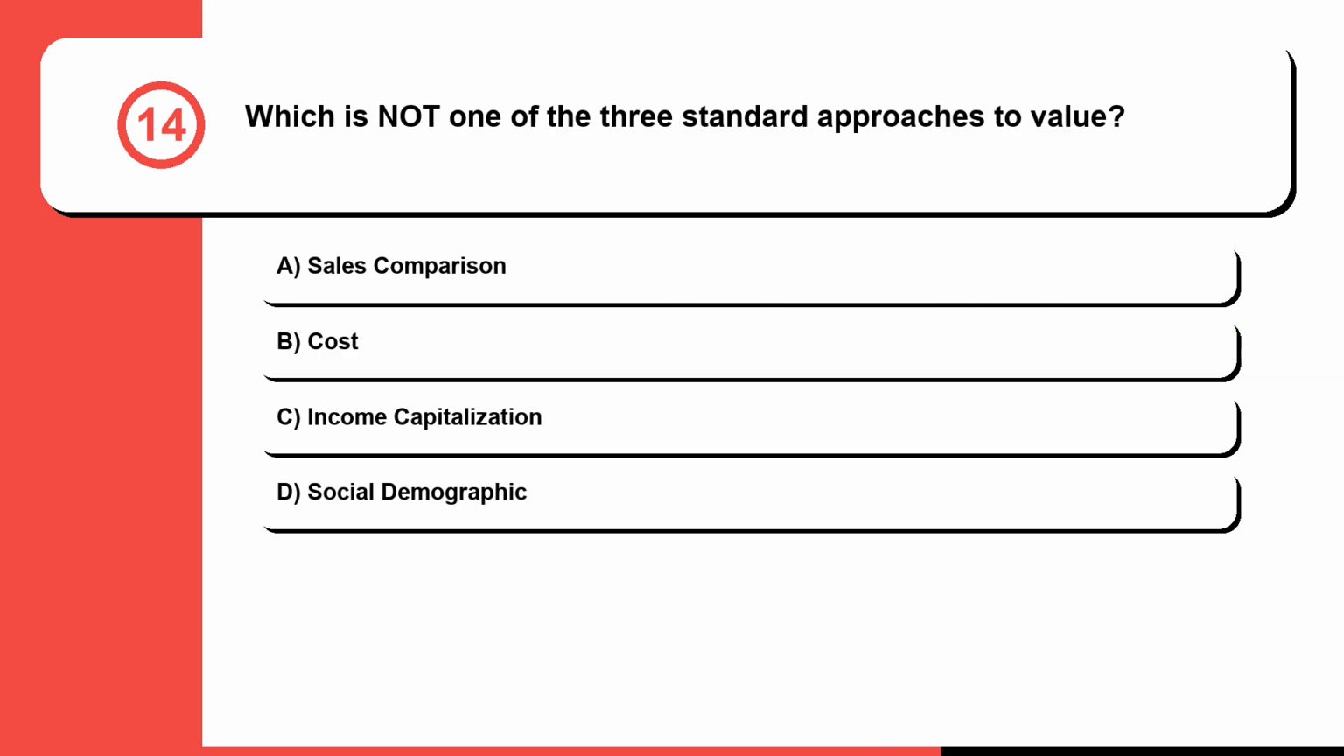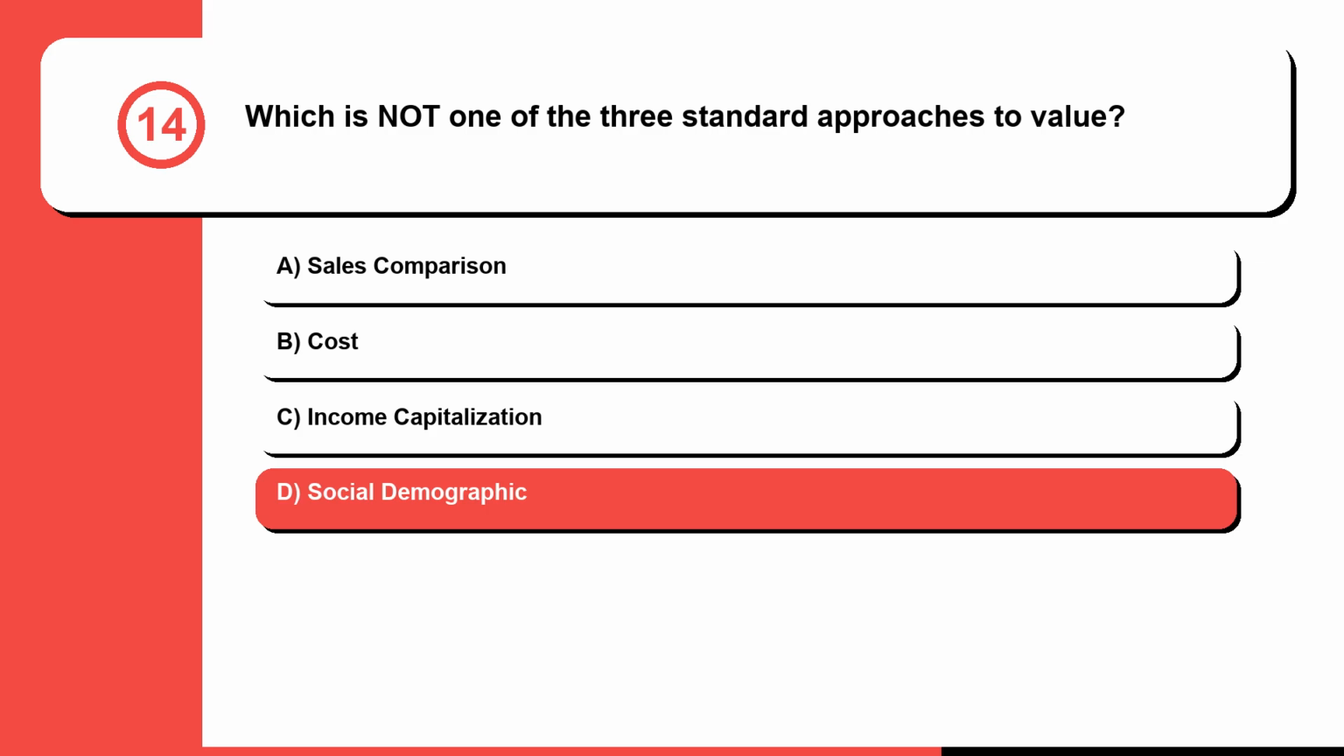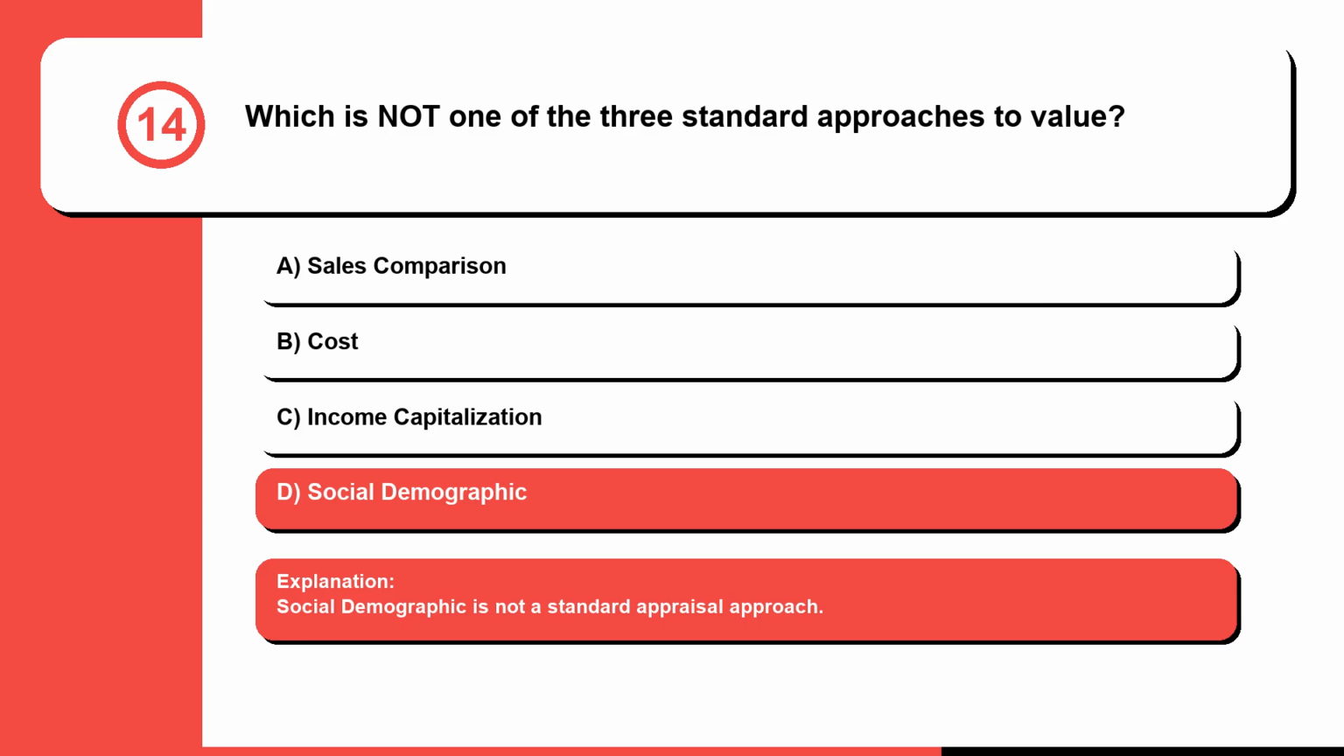Question 14. Which is not one of the three standard approaches to value? A. Sales comparison. B. Cost. C. Income capitalization. Or D. Social demographic. The correct answer is D. Social demographic. Social demographic is not a standard appraisal approach.